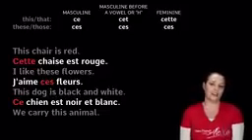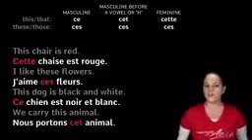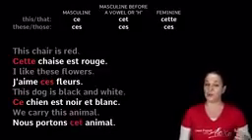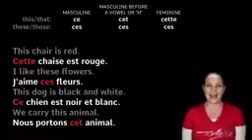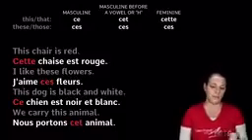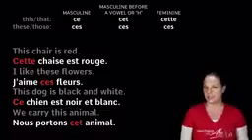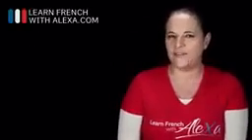Now, the difficulty here for you might be how to say we carry. We is nous. Porter is to carry. But when you use nous, you have to have ONS at the end of the verb. So, nous portons cet animal. Now, we've seen during the lesson that animal begins with a vowel and is masculine. So, therefore, it is C-E-T, cet animal. Okay, that's it for the demonstrative adjectives.